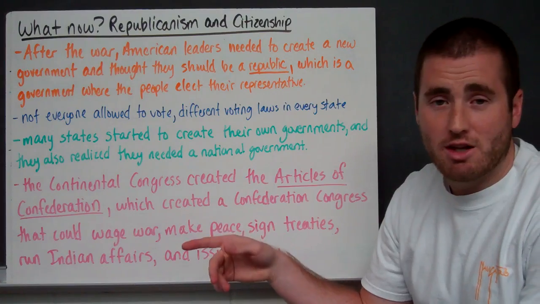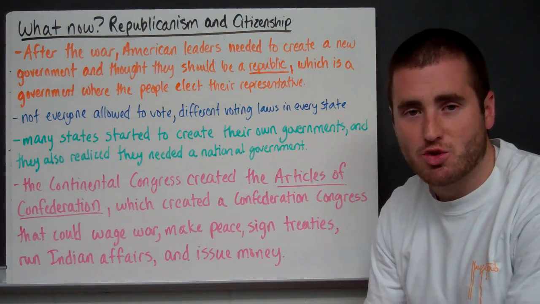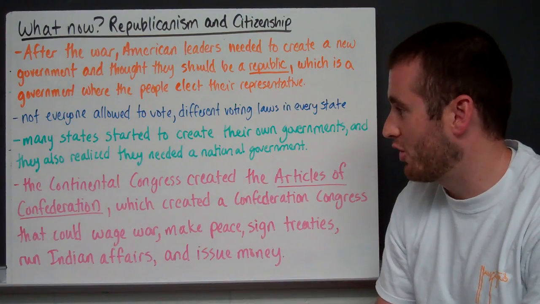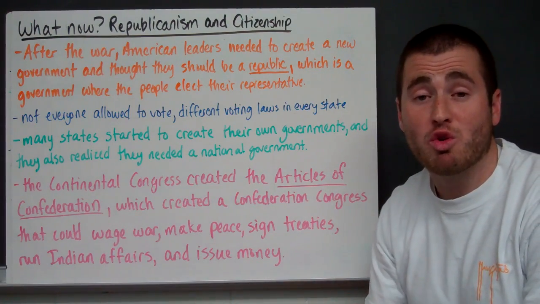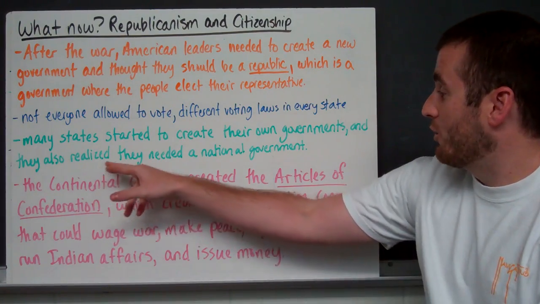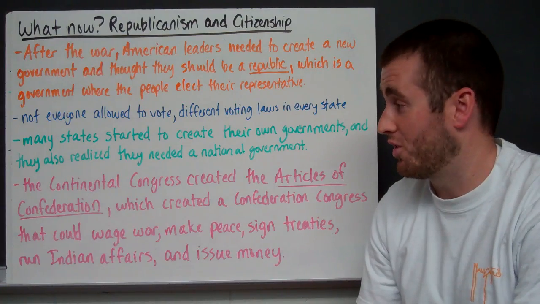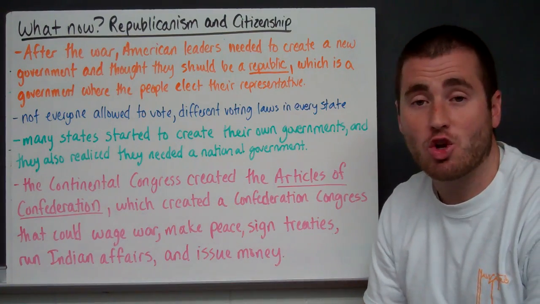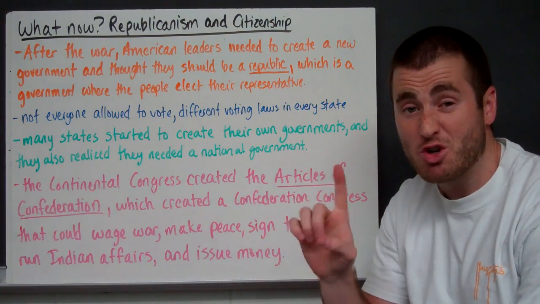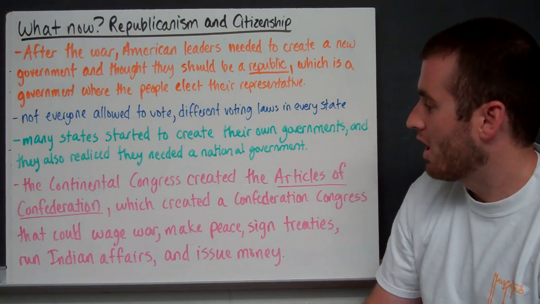So not everybody was allowed to vote. People had different rules. You had to be a landowner, sometimes a certain age, all sorts of stuff. In each state, rules were different for voting. And many states started to create their own government because they realized, hey, we're our own separate entity. But very quickly, we also realized that we needed a national government to kind of be an international voice for us. So the Continental Congress decided to create the Articles of Confederation, which is our first example of a national government in the new United States of America.